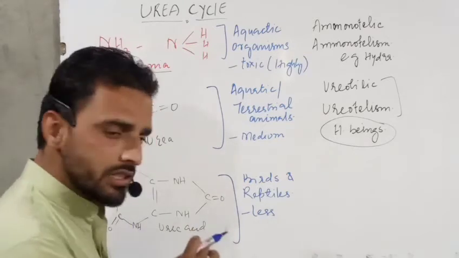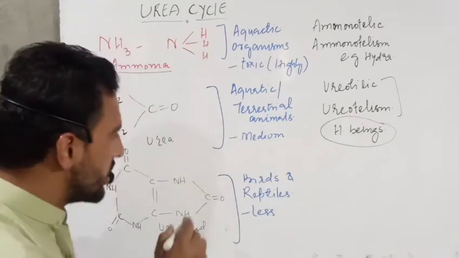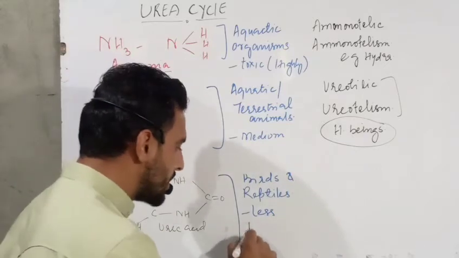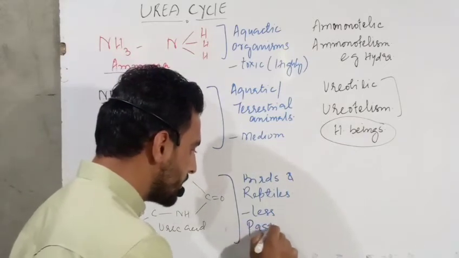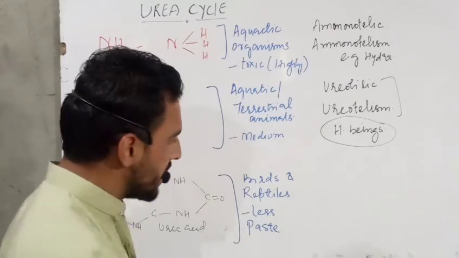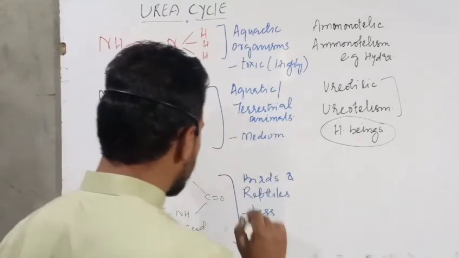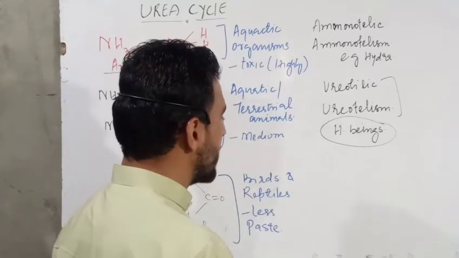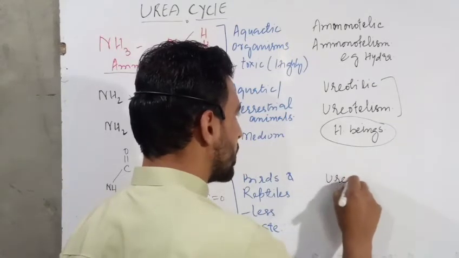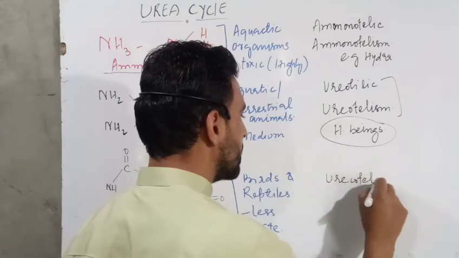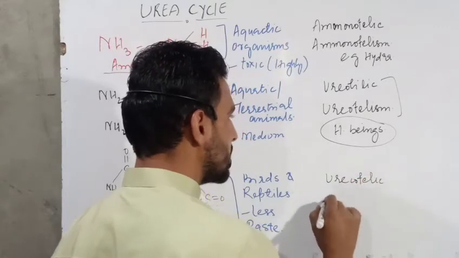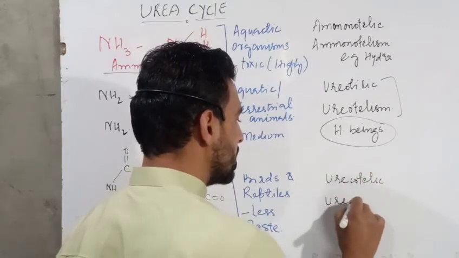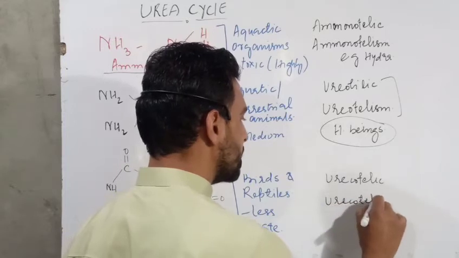Therefore, these reptiles and birds remove this uric acid in the form of a paste, and these animals which show this type of excretion are known as uricotelic, and this mechanism is known as uricotelism.